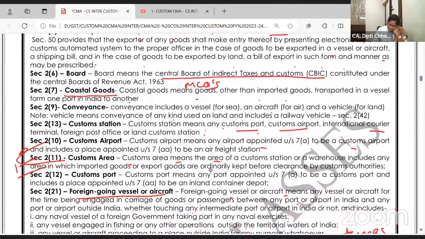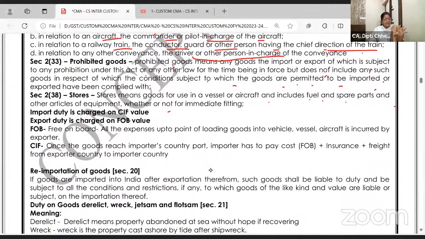What is the meaning of stores? I could have avoided many definitions out of this, but I think it's very interesting. Once you develop the interest, it will help you make a cemented, solid base for the coming 3 classes. Store means goods for use in a vessel or aircraft, includes fuel, spare parts. देखो, अगर वेसल है, व्हीकल है, एयरक्राफ्ट है, स्पेयर पार्ट तो होंगे ना. हाँ, चलो. Import duty is charged on CIF. Export duty is charged on FOB. This will be used directly in the valuation chapter, but just the meaning is important.